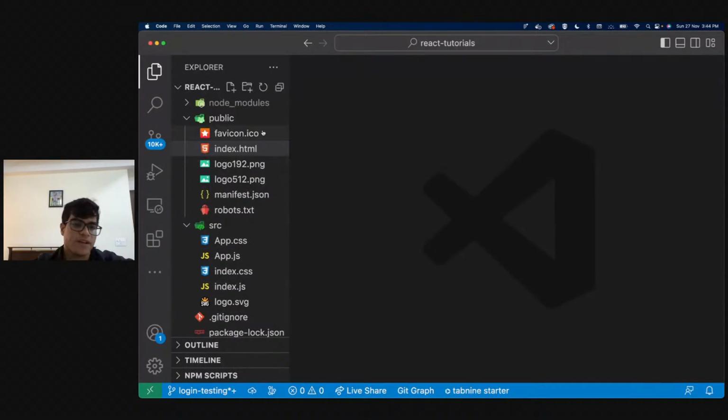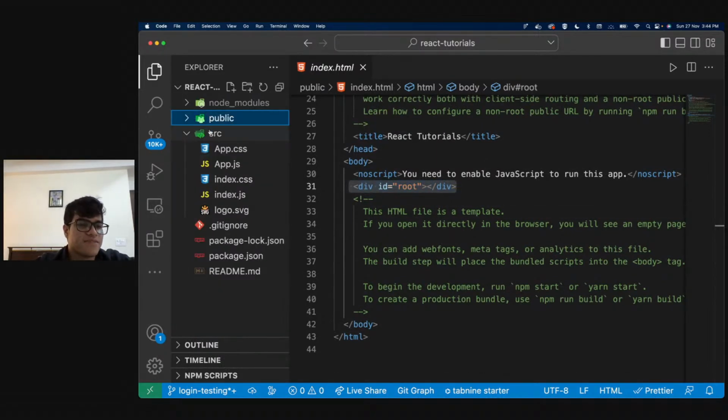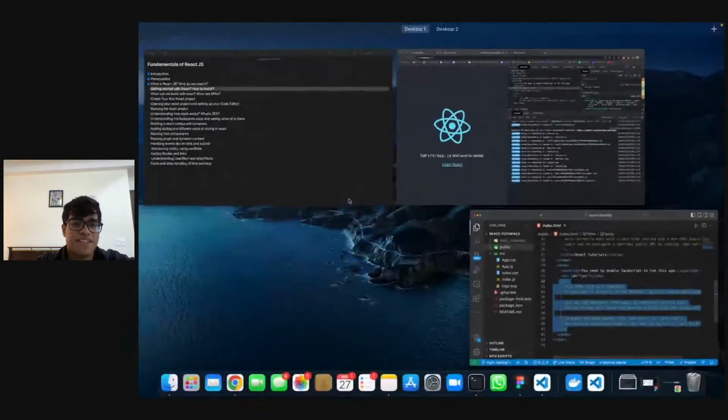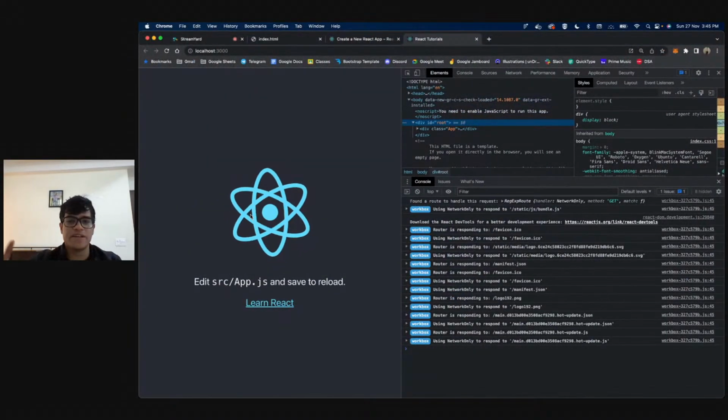let's start from the top, right? We saw this index.html, we see this div id root. Now let's see where root is actually being used, right? Because over here we do not have anything, but still we see this React thing. So where is the code coming from? Where is my HTML being rendered?